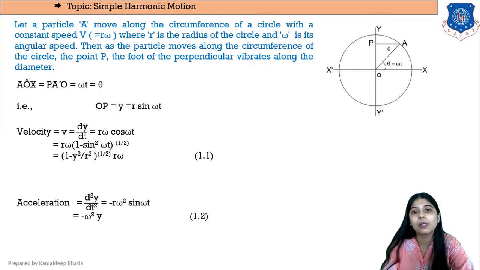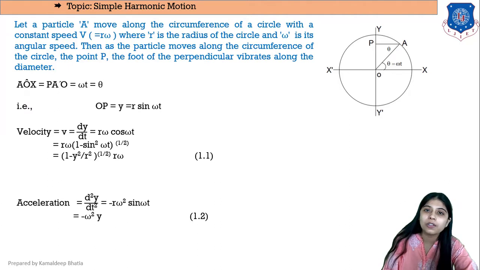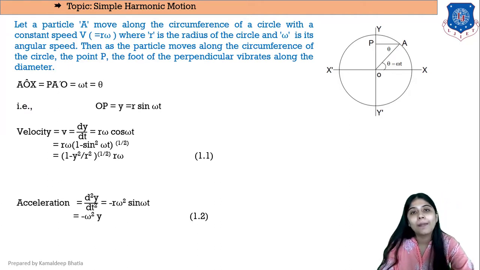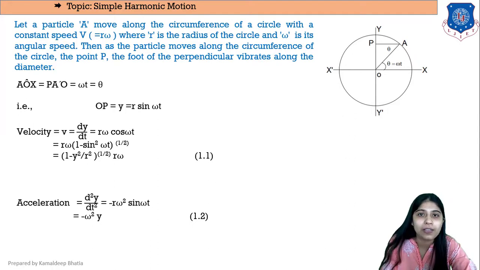Differentiating v is equal to r omega cos omega t, since the differentiation of cos omega t is minus omega sin omega t, we get minus r omega square sin omega t as the equation of acceleration.